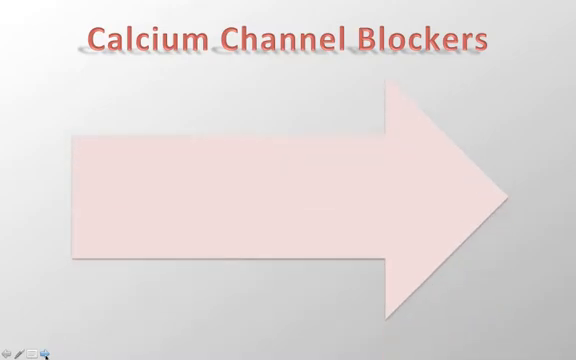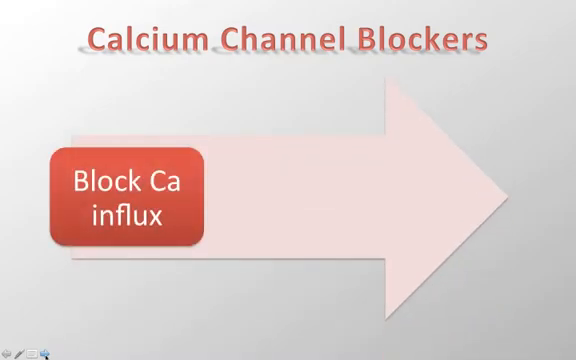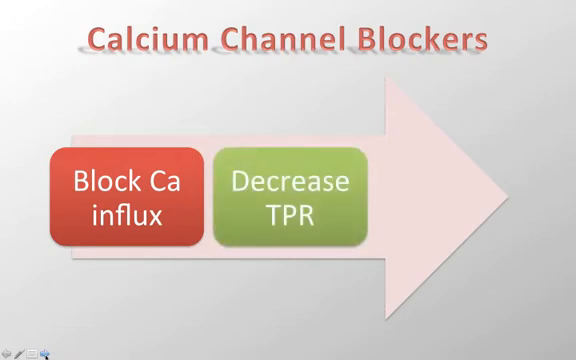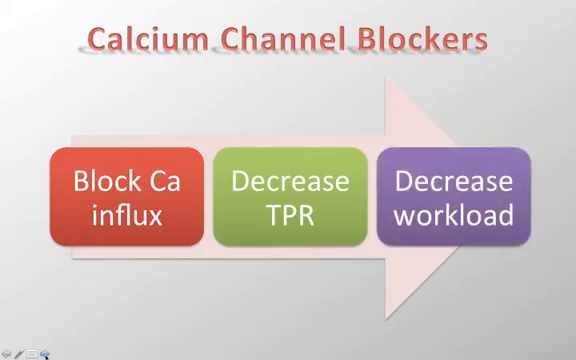Calcium channel blockers inhibit the influx of calcium in the arterial smooth muscle, and this results in vasodilation. Through this action, calcium channel blockers decrease total peripheral resistance, decreasing the workload on the heart. Remember, if there is a greater resistance in the peripheral vessels, there is greater pressure, and that means the heart has to pump harder against the resistance. Calcium channel blockers are prescribed to treat hypertension and angina.